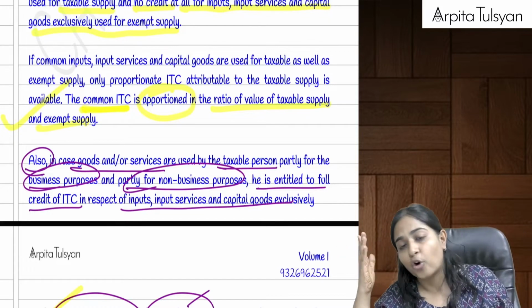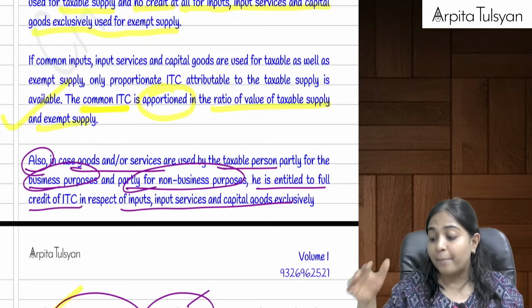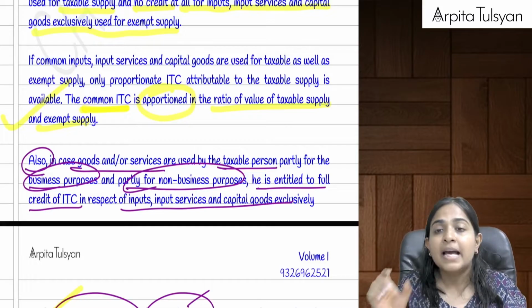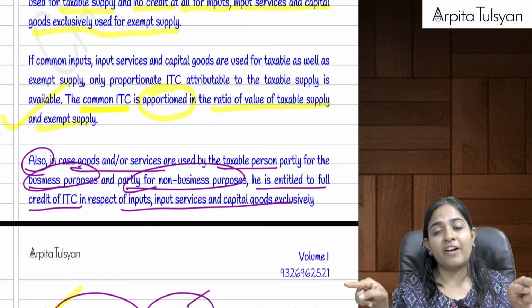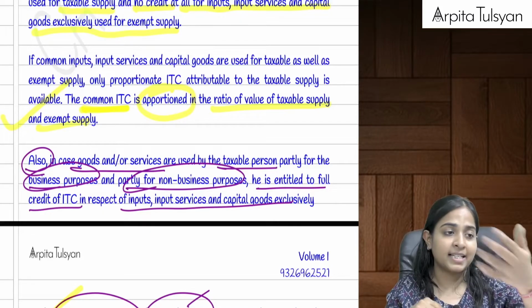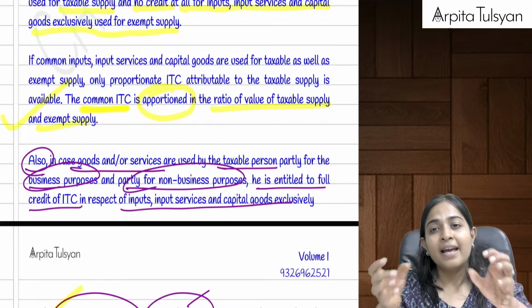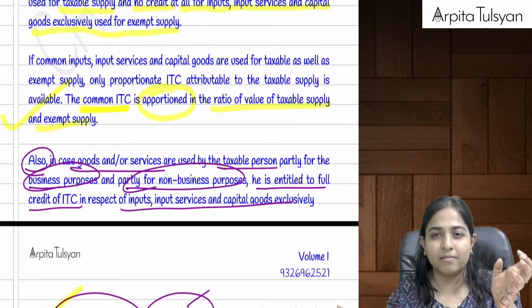If I'm purchasing a particular asset which I'm going to use for sale of exempt supply, credit on that should not be available. If I'm purchasing a particular asset for my business purpose and for my personal purpose, then only proportionate credit should be available. If I have purchased a computer, capital goods, which I am going to use for taxable supply as well as exempt supply, then whatever credit is attributable to exempt supply should be disallowed.